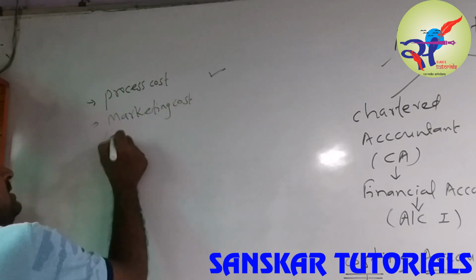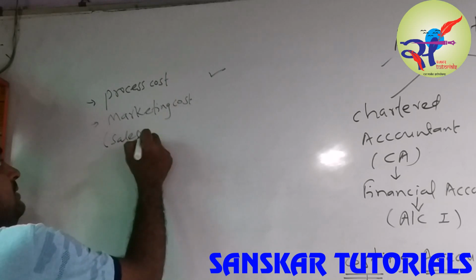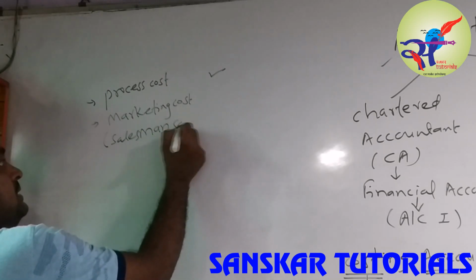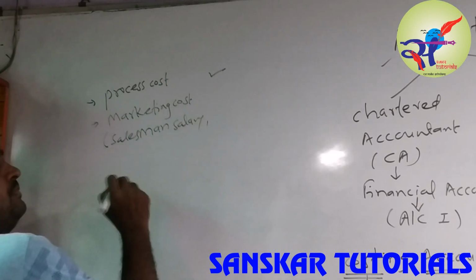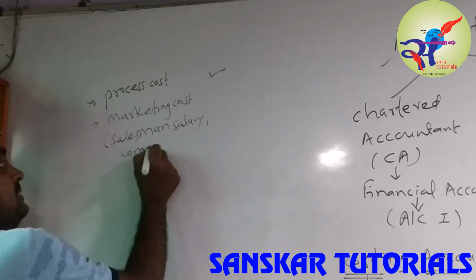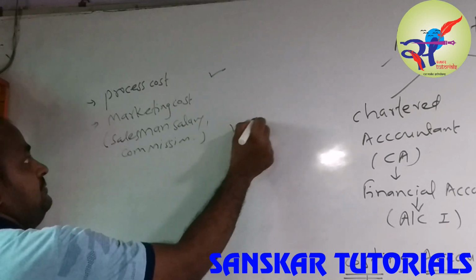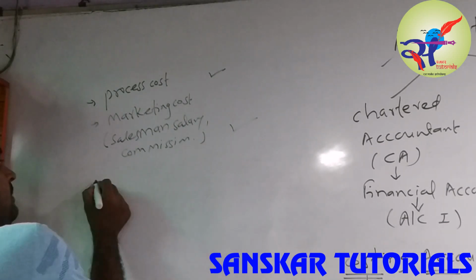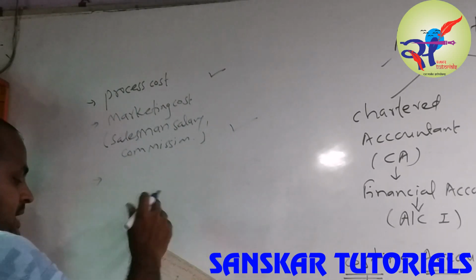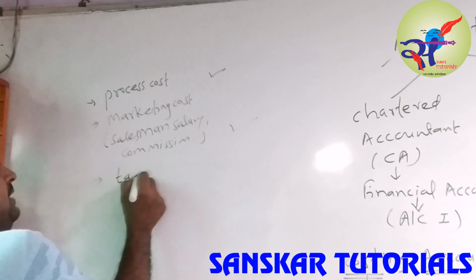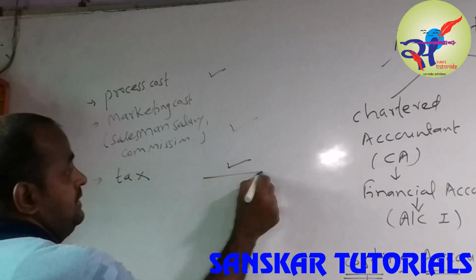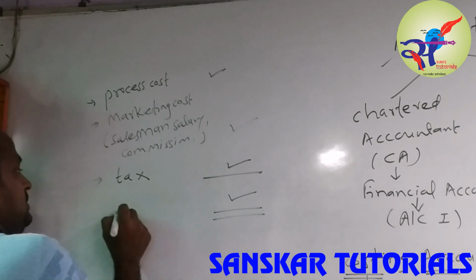It means salesman salary, salesman commission, etc. And finally, we need to pay the tax to the government. This is all about the total cost.